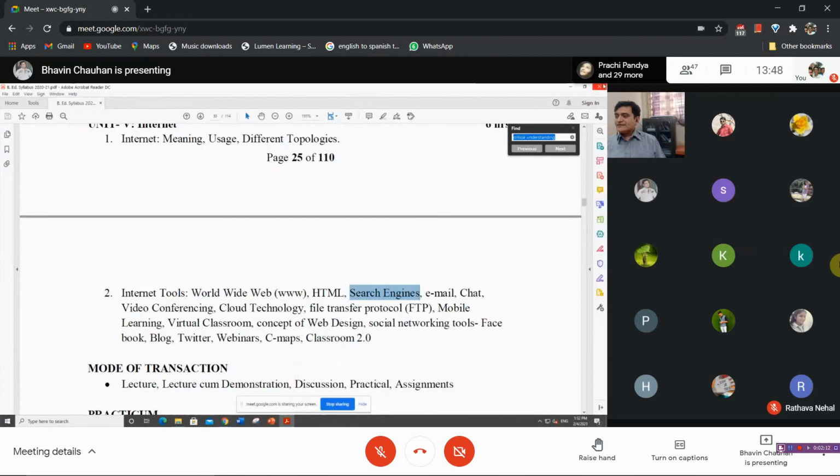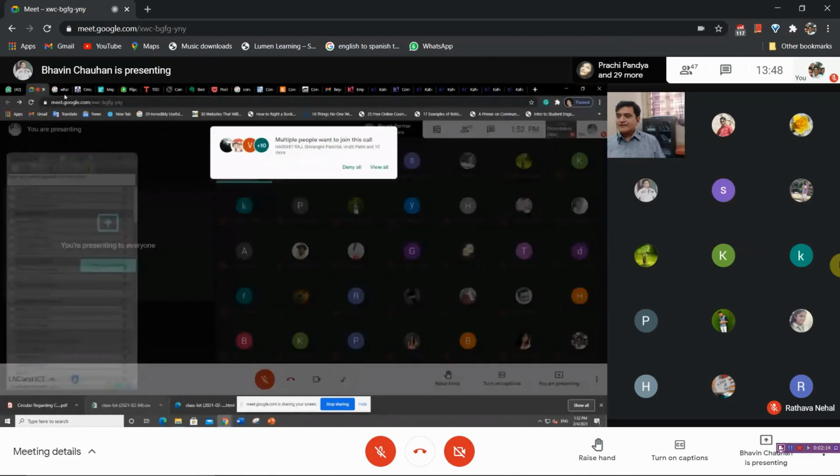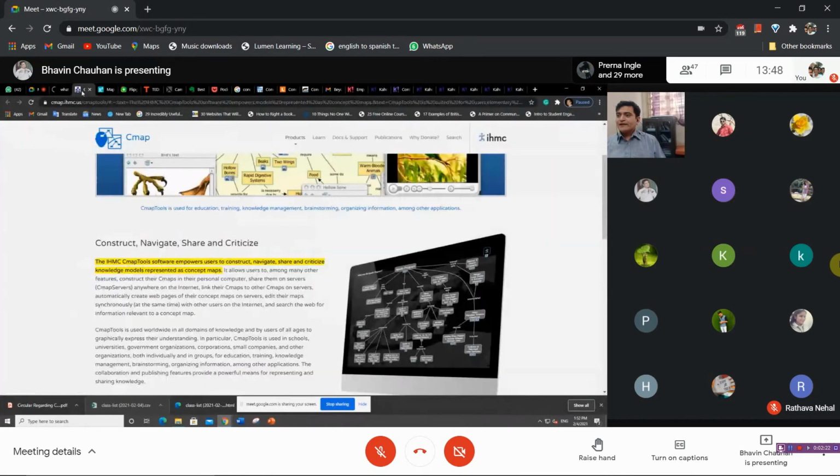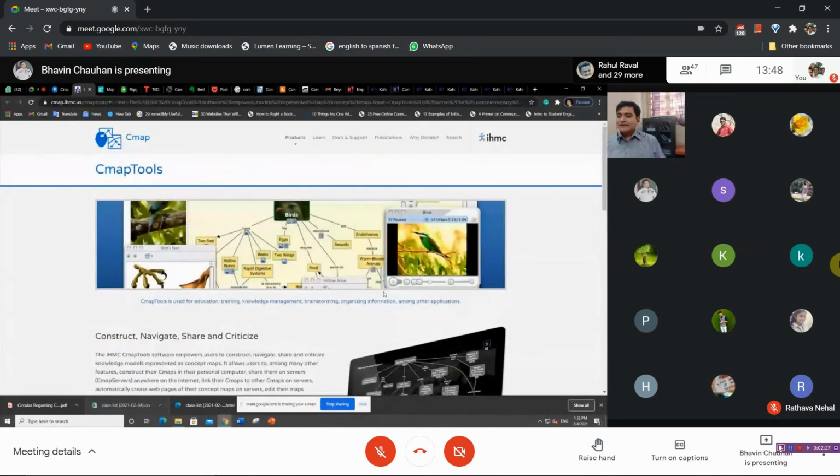Here is the syllabus. Let us start with concept mapping. This is a really good one. This is called CMAP, also called a concept map. A concept map is a tool used in education as well as in training and knowledge management programs. It is also used for brainstorming and for organizing information.